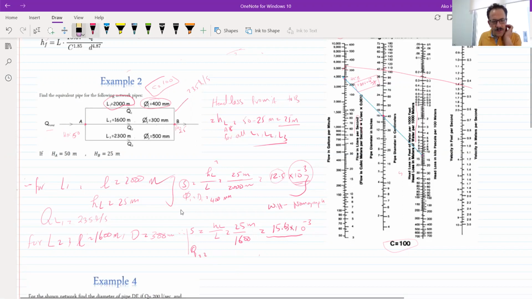From both, I can get the value of the Q for line 2 the same way.